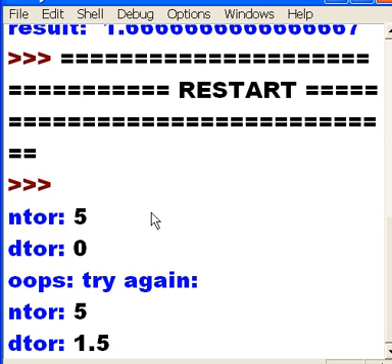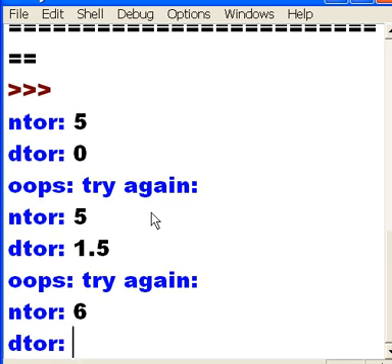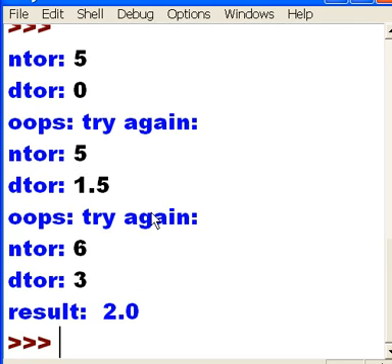That's a mistake. It's going to expect an integer. It's not going to get it. It's going to get angry at me. And it's going to say, oops, try again. Here we go. Oops, try again. Oh, la, la. Now I key in a 6. And denominator 3. This should work. And the program should end. Wow. That's exactly what happened. What do you know?